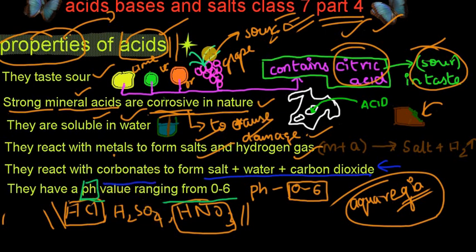Let's get a summary of this. Acids taste sour. Strong mineral acids are corrosive in nature. They are soluble in water. They react with metals to form salts and hydrogen gas. They react with carbonates to form salt, water and carbon dioxide. And they have a pH value ranging from 0 to 6.